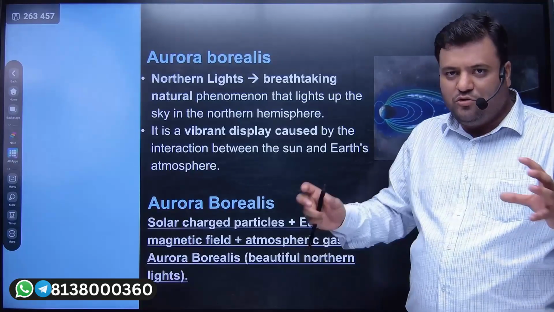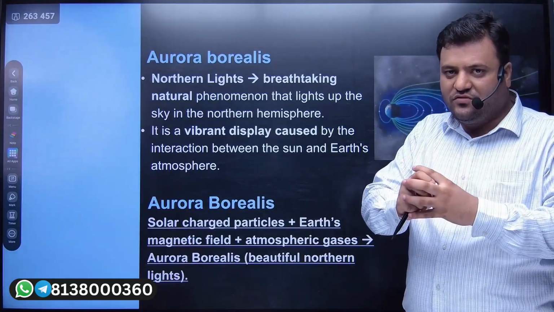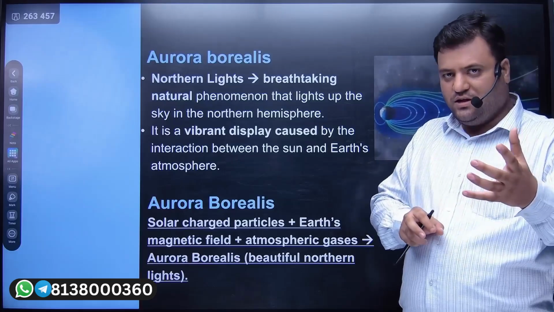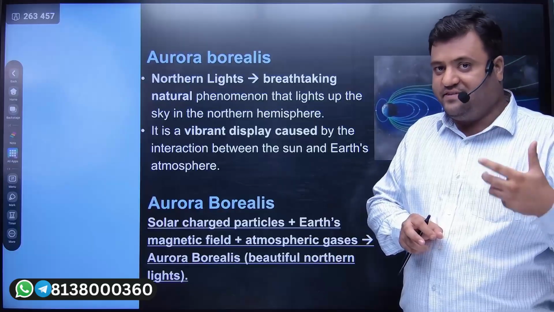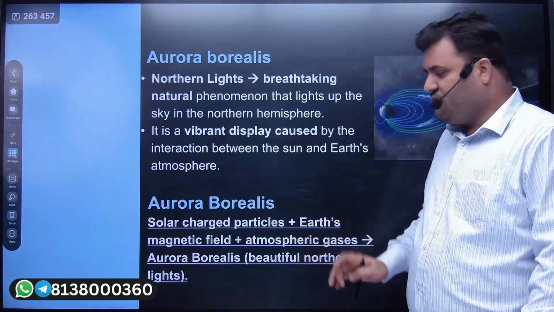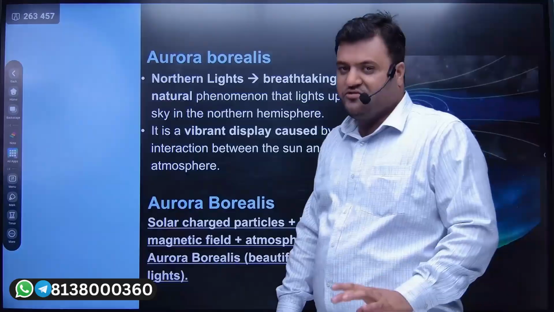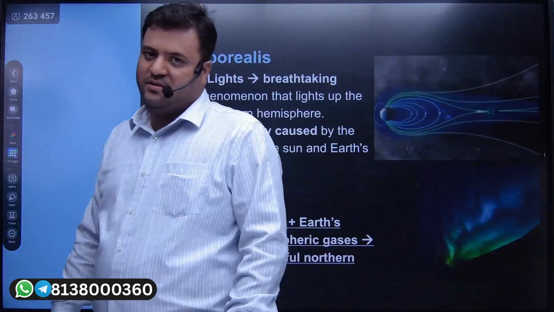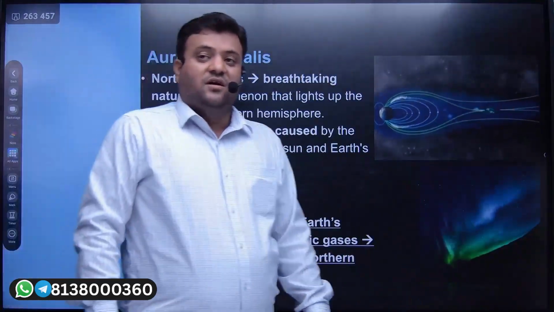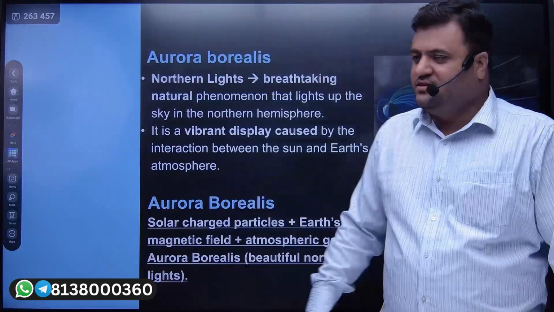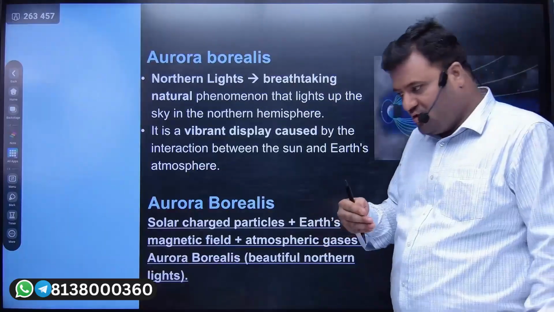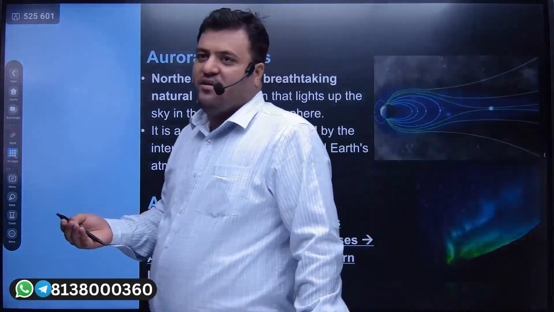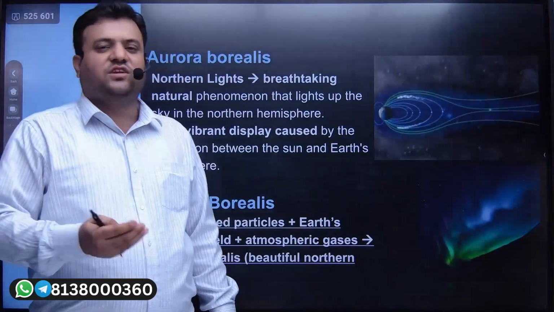Both used to interact with each other. As a result of that, there will be ionization of atmospheric gases, and there will be a glowing of southern Australia's sky, which will be termed Aurora Australis. So this is the reason responsible for glowing of sky on the northern pole and southern pole.